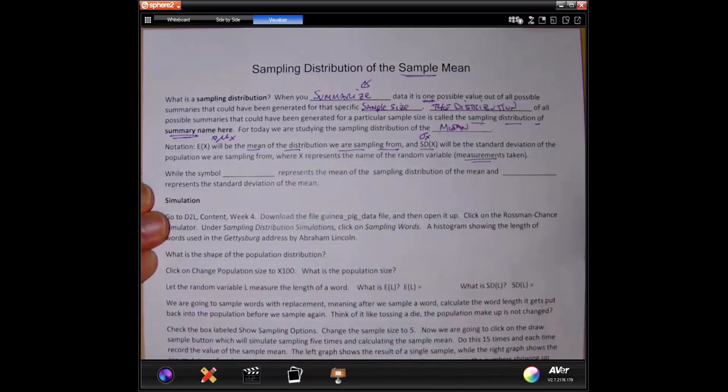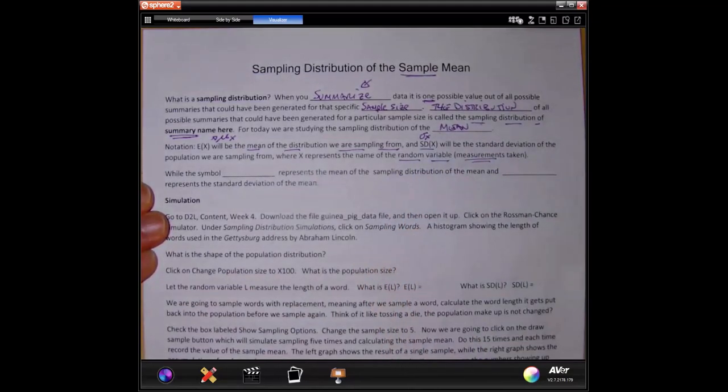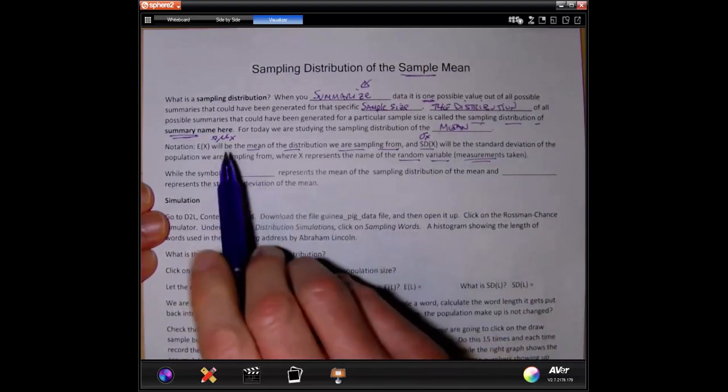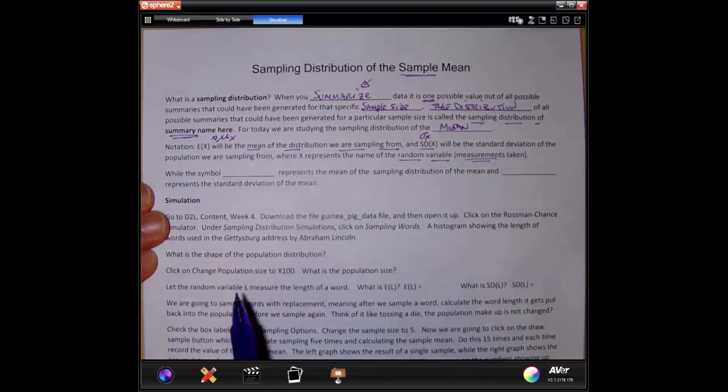The reason it's called a random variable is because the output from a sample we're not in control of. So the output, the variable, the thing we measure, is random. So that's why this is called a random variable. Now we're not in control of it. Now that's okay. That was the population mean symbol and standard deviation symbol of the population we're sampling from.